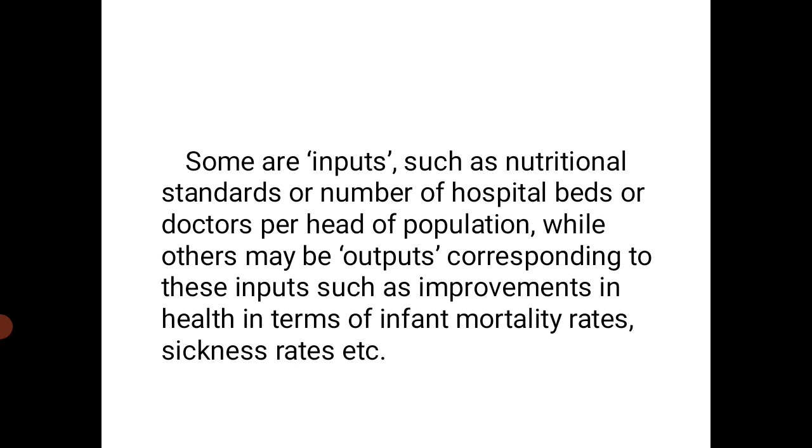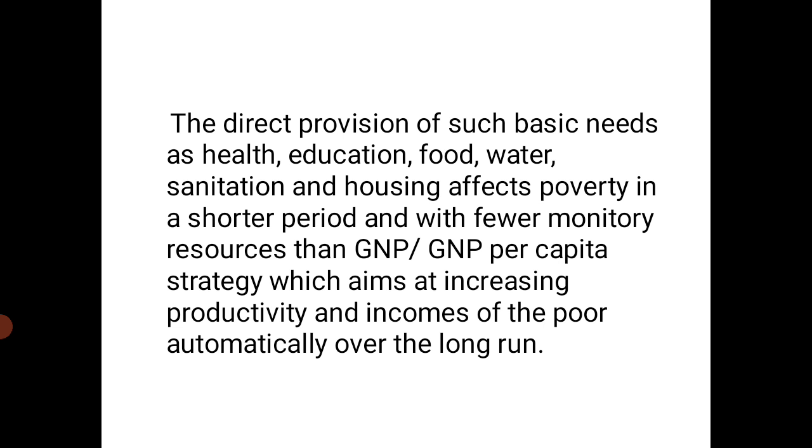Some are inputs such as nutritional standards or number of hospitals, beds or doctors per head of population, while others may be outputs corresponding to these inputs such as improvements in health in terms of infant mortality rates, sickness rates, etc. The direct provision of such basic needs as health, education, food, water, sanitation, and housing affects poverty in a shorter period and with fewer monetary resources than GNP per capita strategy, which aims at increasing productivity and incomes of the poor automatically over the long run.